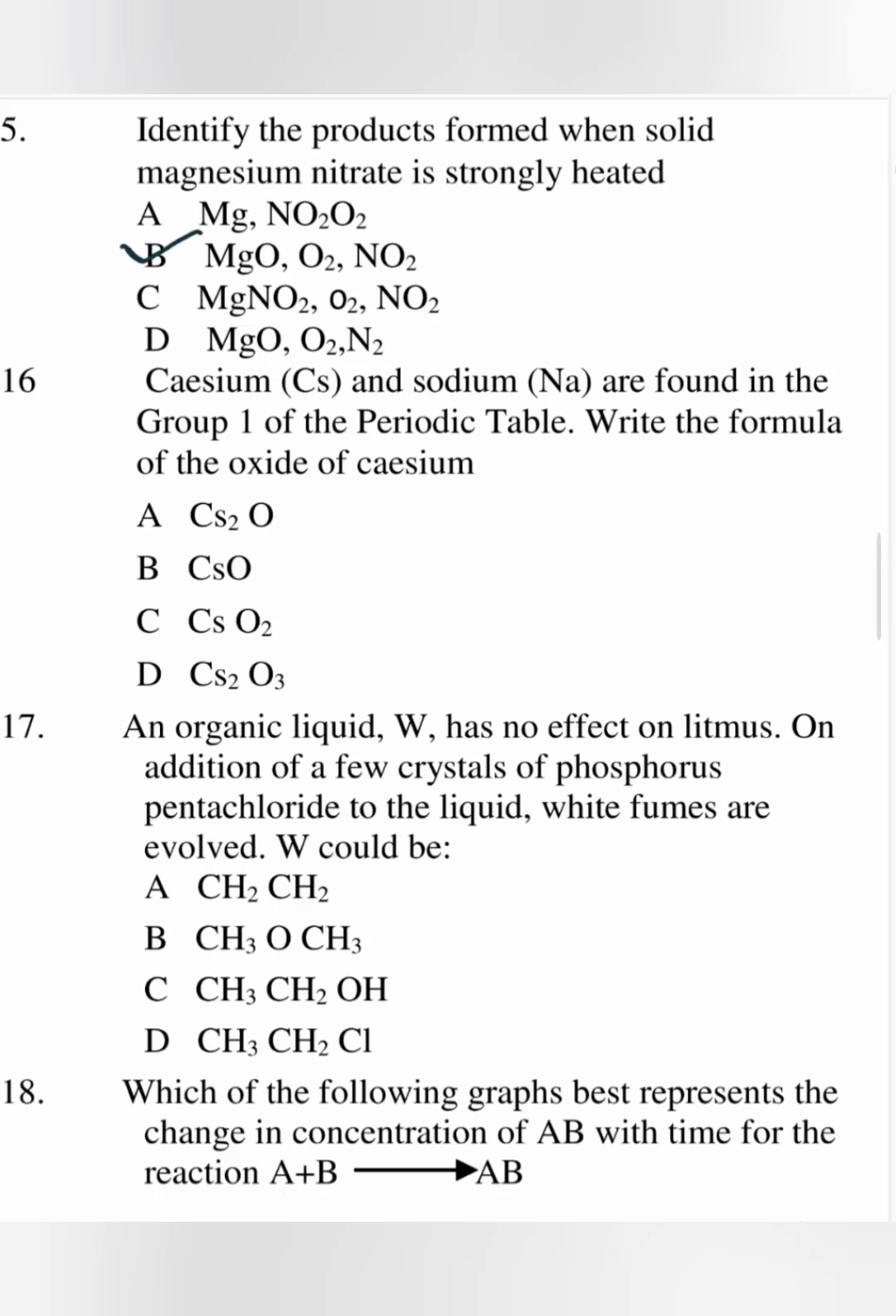Number 16, cesium, Cs, and sodium are found in group 1 of the periodic table. Write the formula of the oxide of cesium. Cesium being in group 1 has a valency of 1. Oxygen in group 6 has a valency of 2. So we expect the formula to be Cs2O, and that corresponds to A.